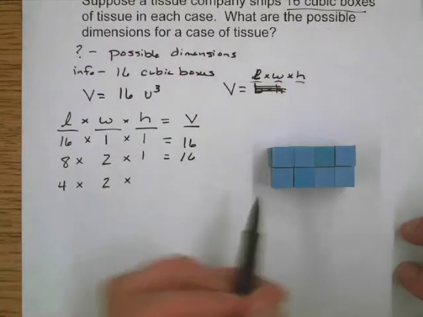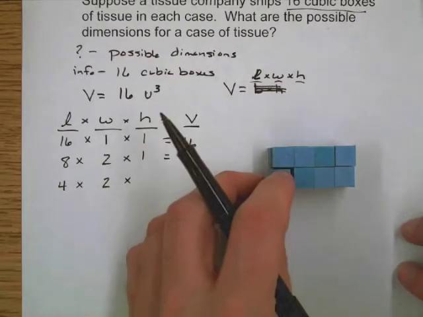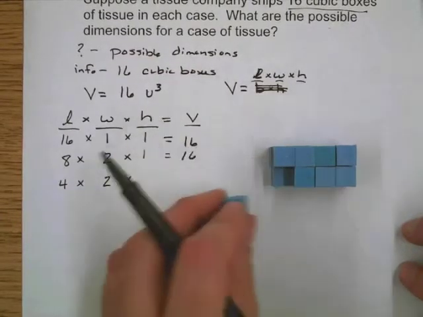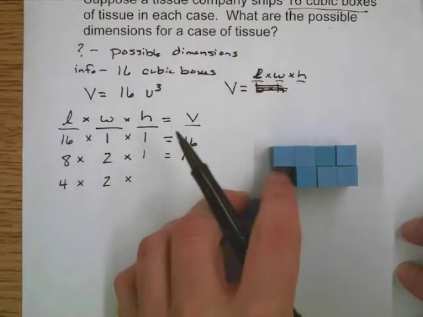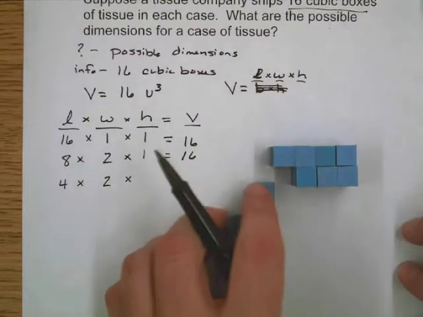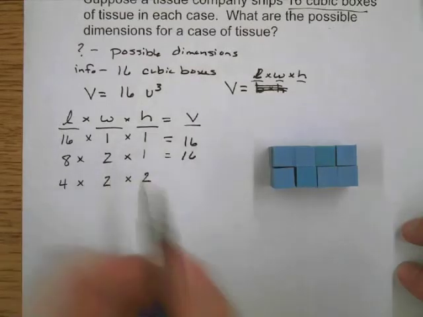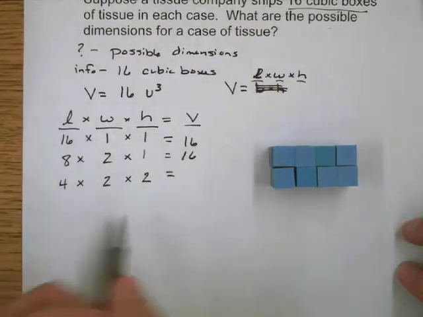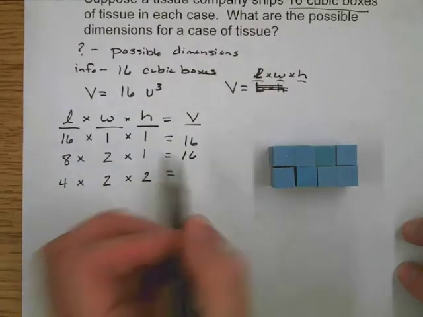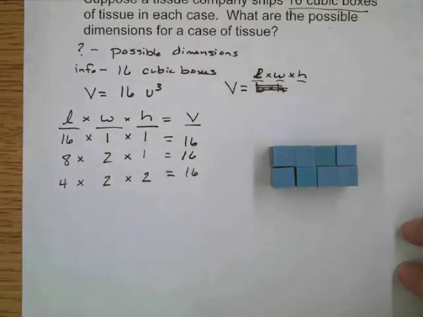And this time, our height: if I move this one, here I have 1, and if I move it up, there's another block right below it. If I move that one, there are no more. So there's a height of 2 blocks. Let's do our double check: 4 times 2 is 8, and 8 times 2 is 16 again.